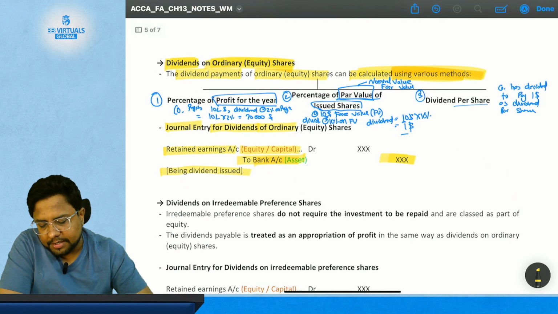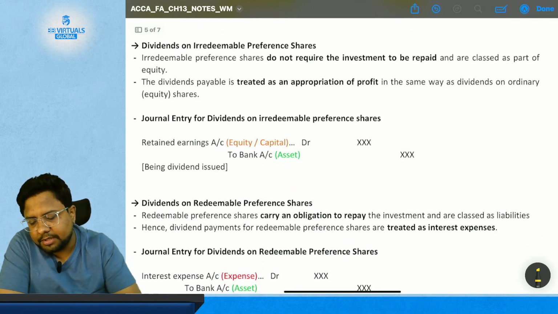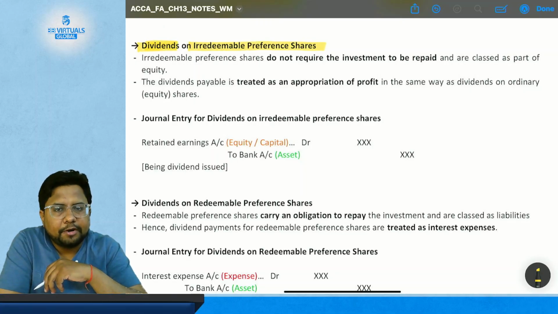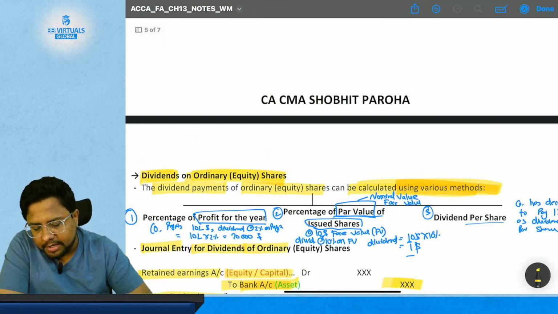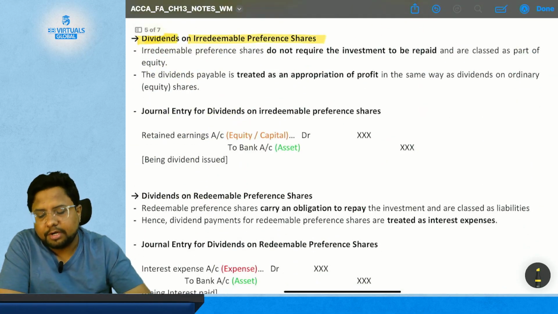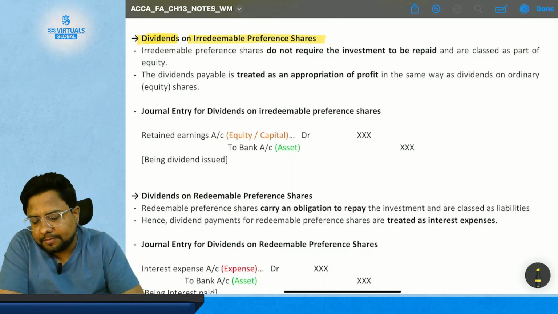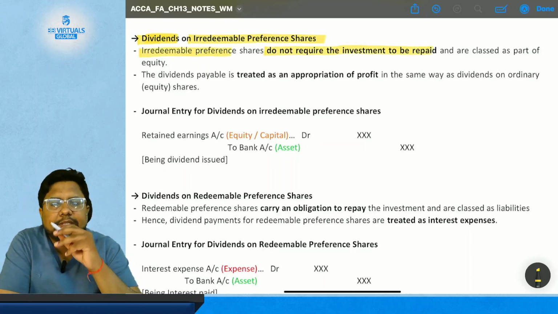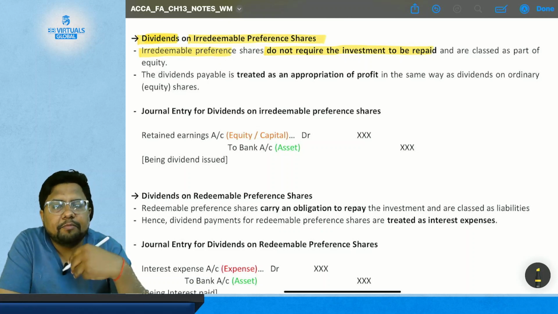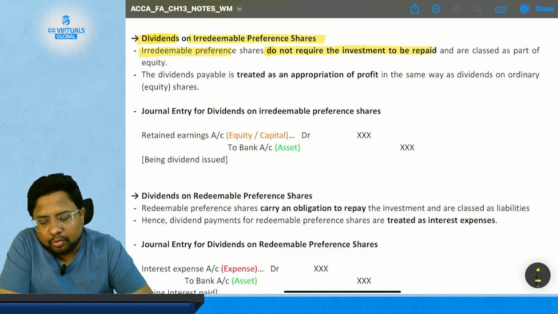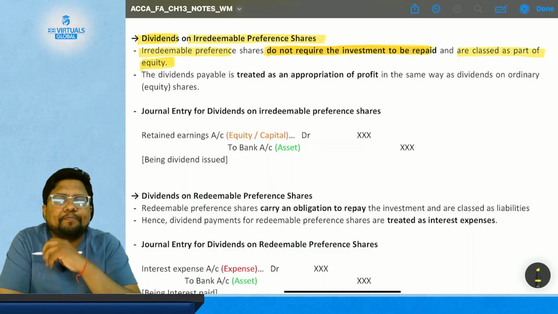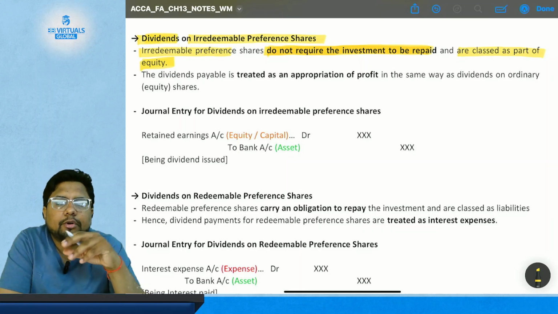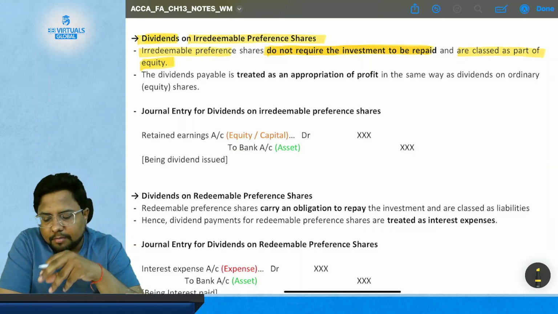Simple. Now we come to the next case, which is dividend on irredeemable preference share. First we studied dividend on ordinary equity share, and now we are studying dividend on irredeemable preference share. Irredeemable preference shares do not require the investment to be repaid, as they are irredeemable, so they are not supposed to be redeemed or repurchased. Hence they are classed as part of equity. They are not considered as liability. They are considered as part of equity.